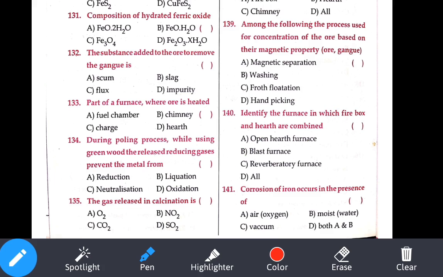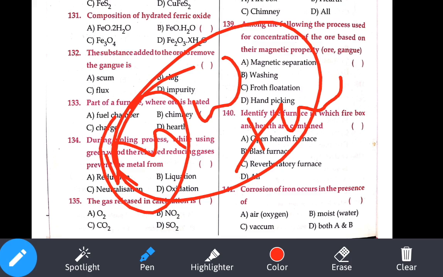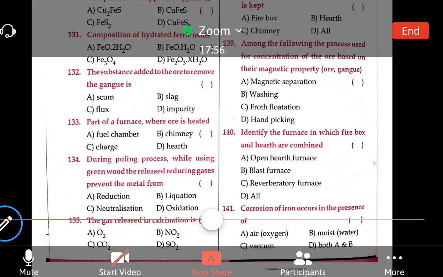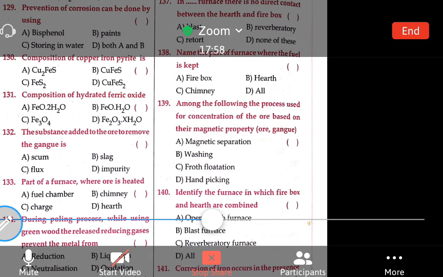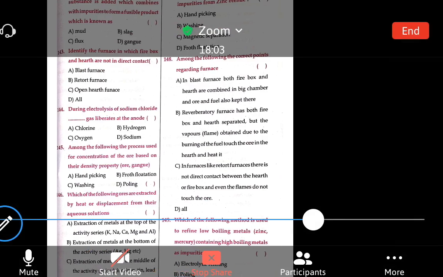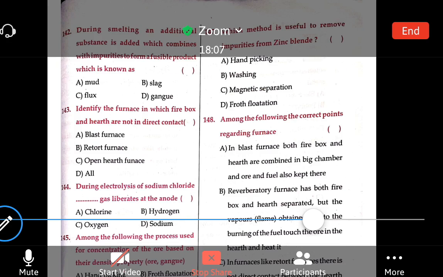Okay, 141 question over. Let's see the next question. Let me zoom it a little bit bigger. Yes. During the smelting, an additional substance is added which combines with the impurity to form a fusible compound, which is called as our what? Slag. What is the additional substance added? Flux. What is the impurity called as? Gangue. That is our slag.